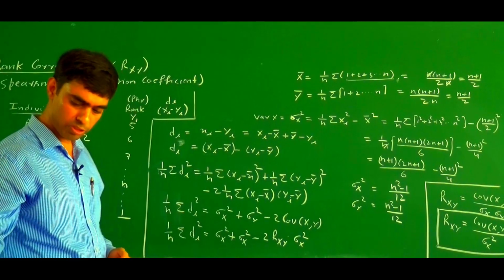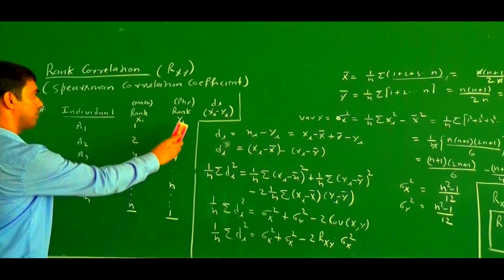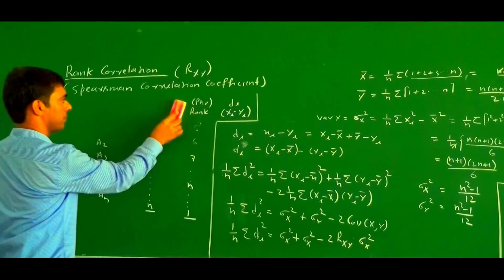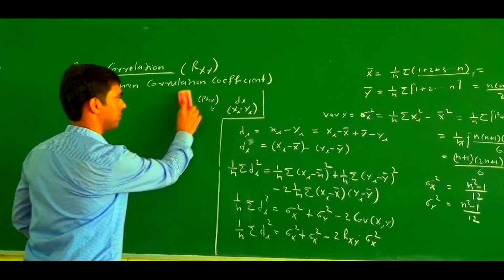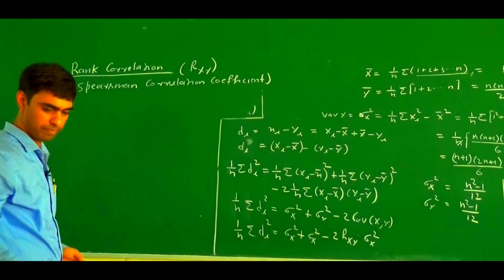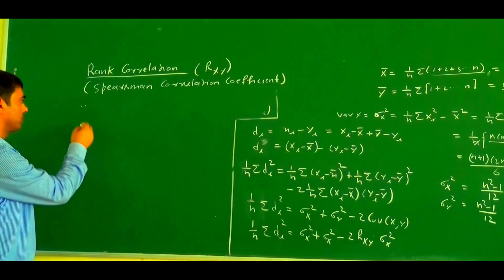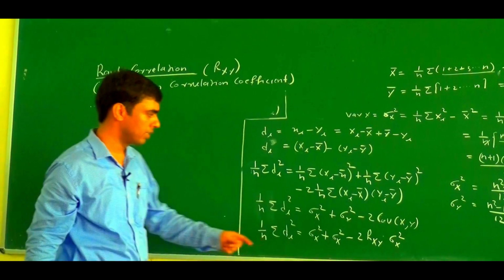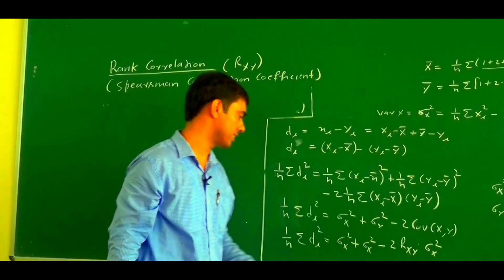If we simplify this and write here, then we find the formula. This is 2 rxy sigma x square and this becomes 2 sigma x square.